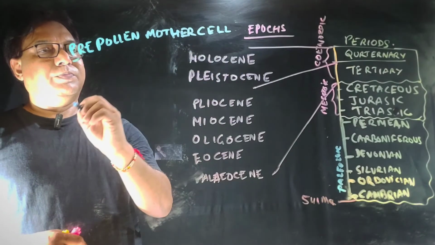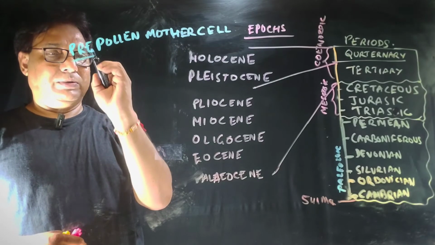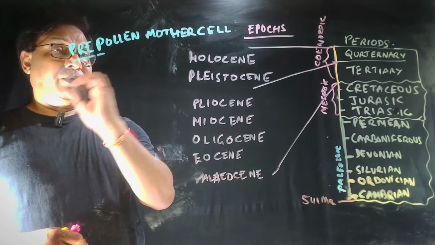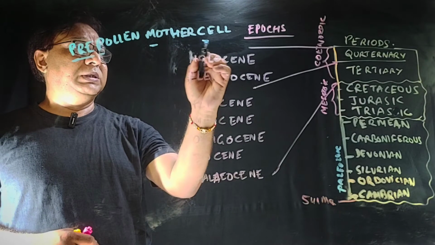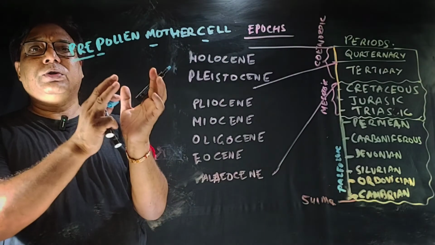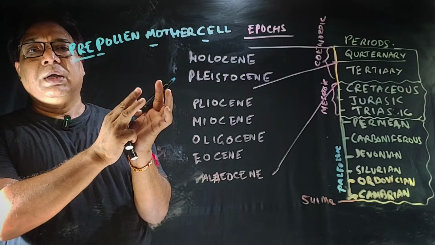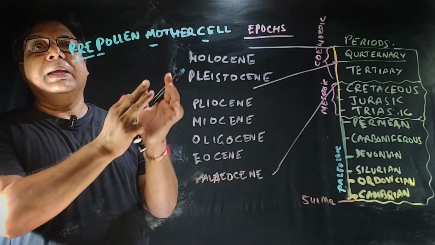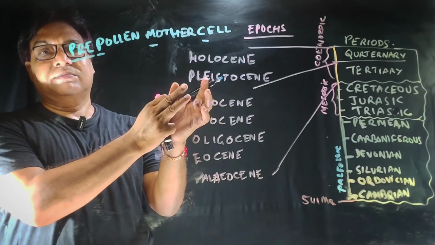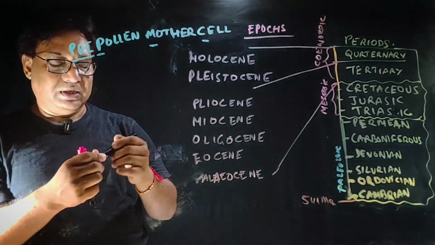P for Precambrian, you can also take the whole pre, P for Paleozoic, M for Mesozoic, C for Cenozoic. There is another mnemonic: please pay my children.